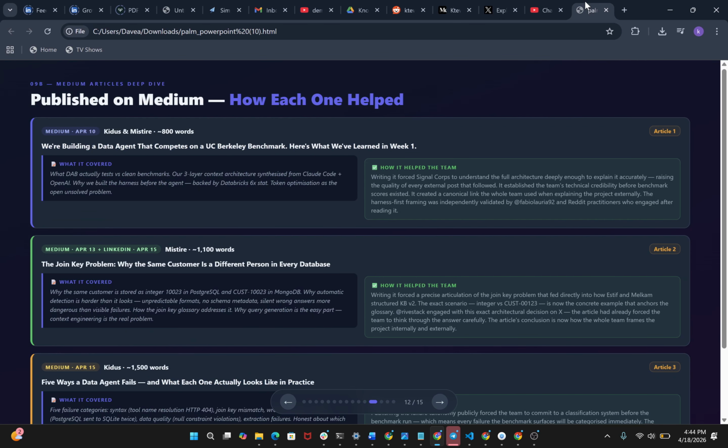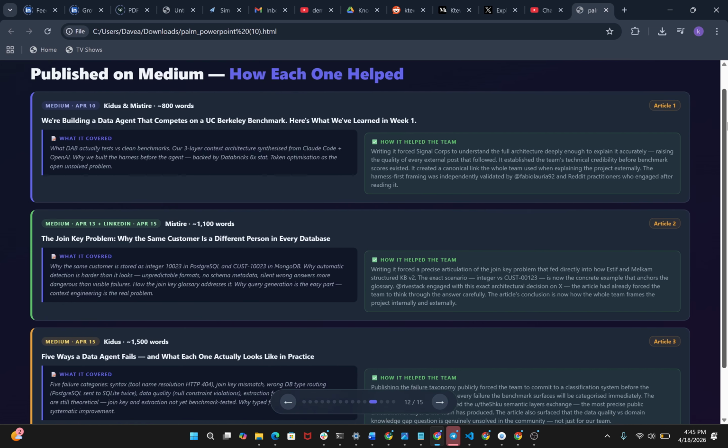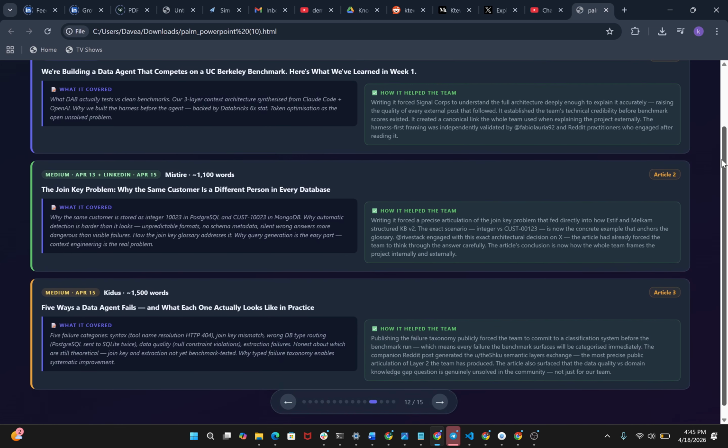It forced us to articulate precisely why the same customer ID is an integer in some databases, for example Postgres, and a string in other databases. This helped us get insight into what real database routing is, and also into how data agents fail.